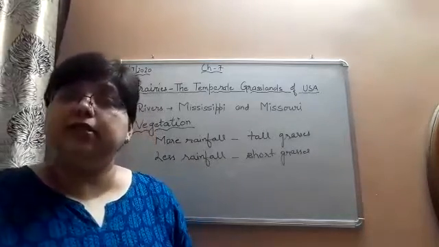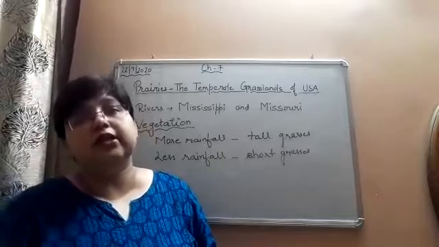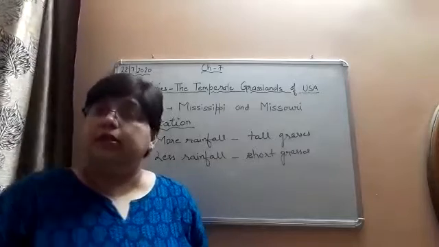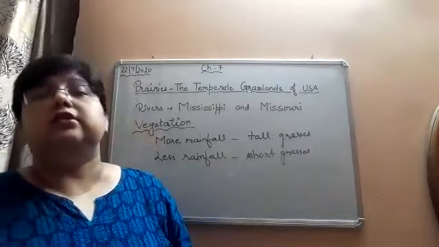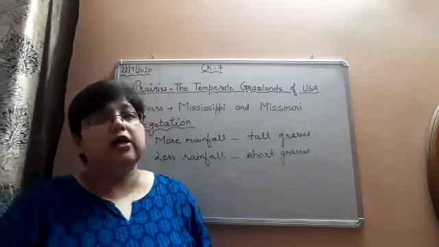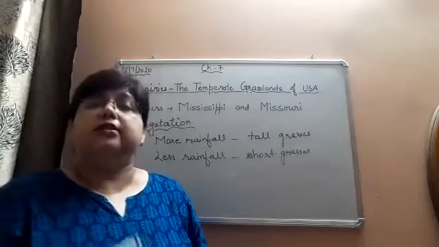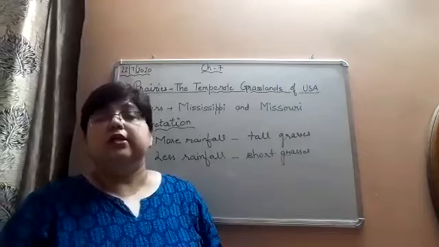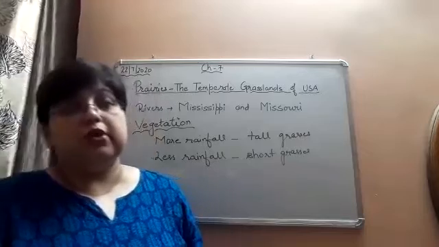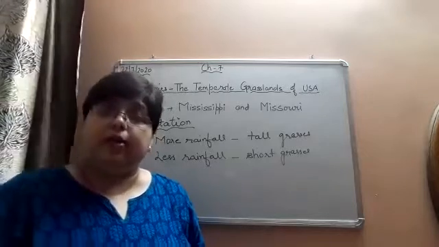In spring season, the grasses turn green. In summer season, they turn brown and die. And in winter season, the grasses get covered with a very thick layer of heavy snow, and they die.